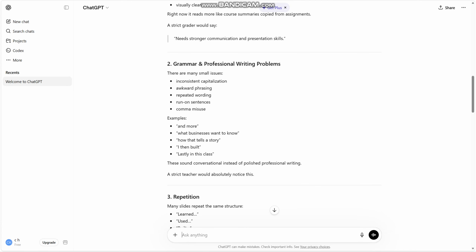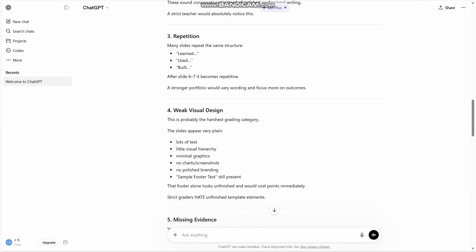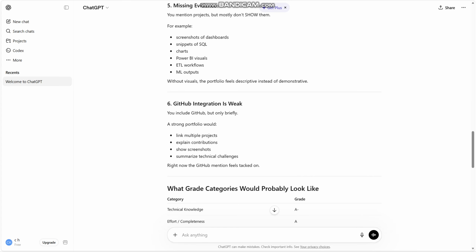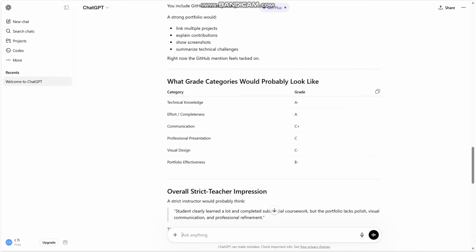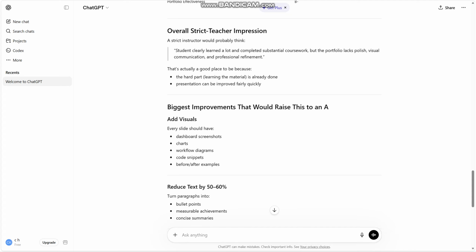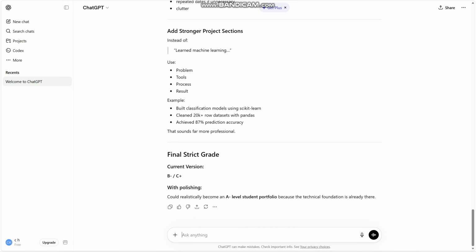The conversations of polished professoring. And many slides repeat the same structure, it says. And then it's very plain. Missing evidence. Yeah, but integration is weak. So I'd say A minus for technical knowledge, A for effort, C plus for communication, C for presentation, C minus for visual design, and B minus for effectiveness. Yep, that lacks visual communication. You just need more visuals and reduce the text a little bit. Okay, which makes sense.